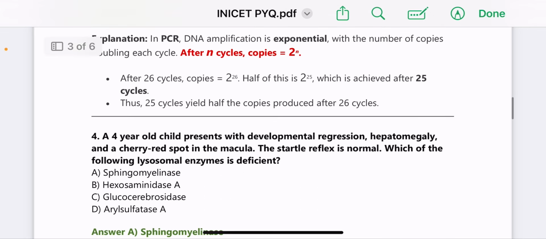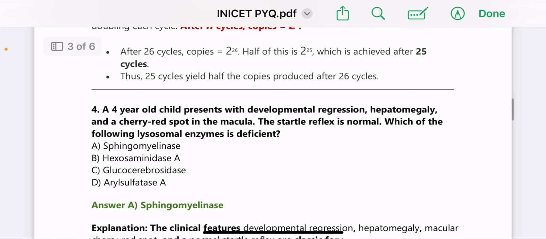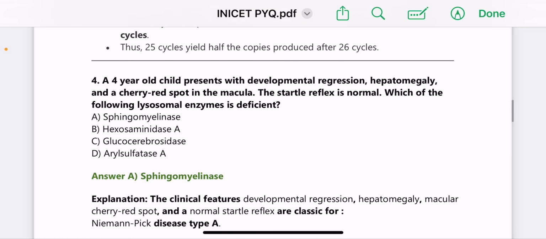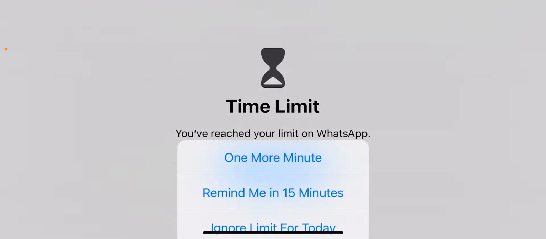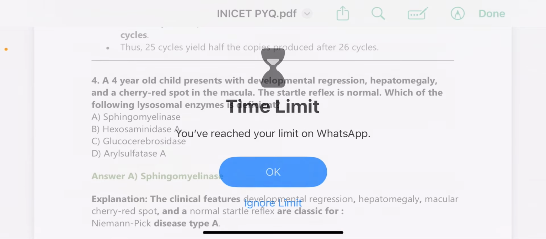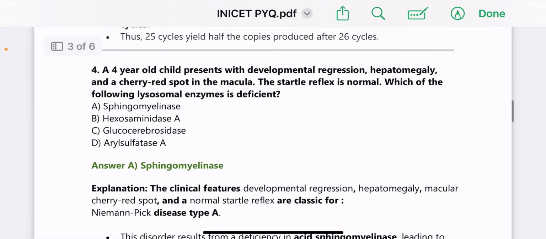A 4-year-old child presents with developmental regression, hepatomegaly and cherry red spot in the macula. The startle reflex is normal. Which of the following lysosomal enzymes is deficient? Answer is sphingomyelinase.